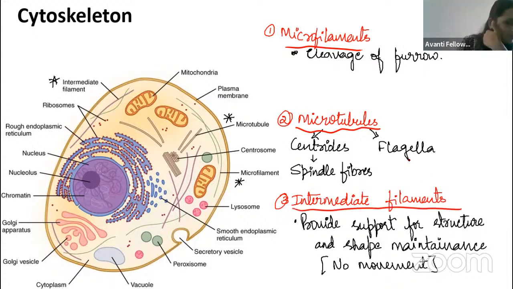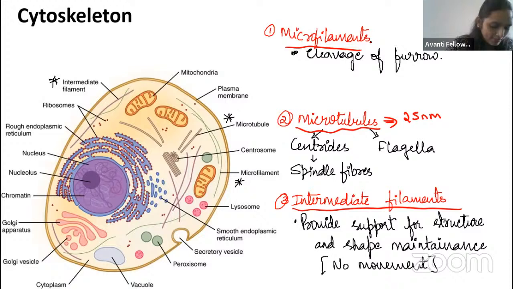Okay, fine. So then coming to the microtubule, the thickness is about 25 nanometer. Okay, that's why microtubule is thicker than these two cytoskeletons.